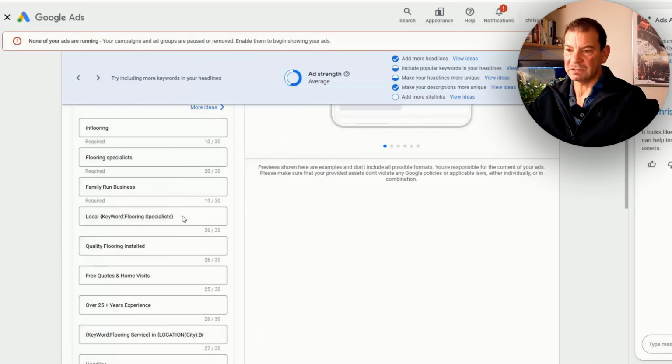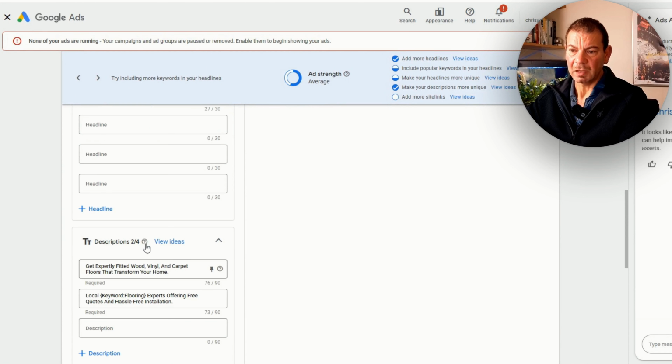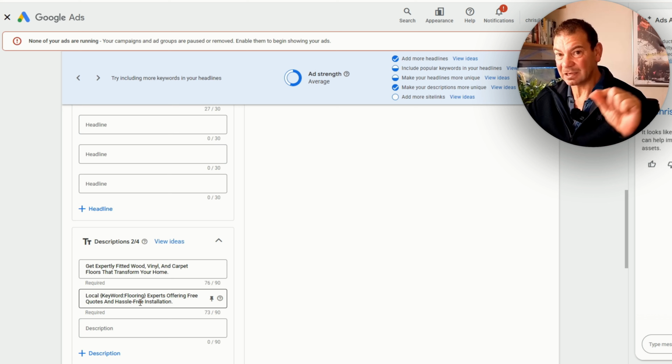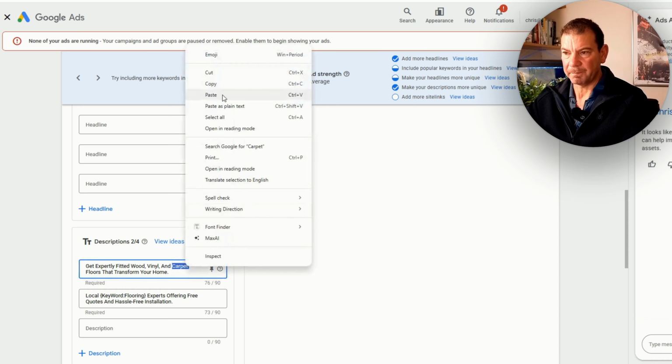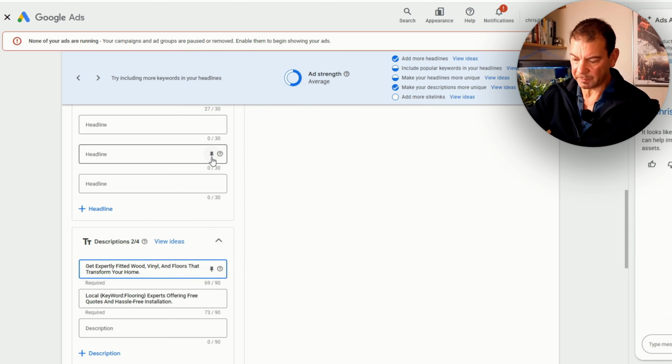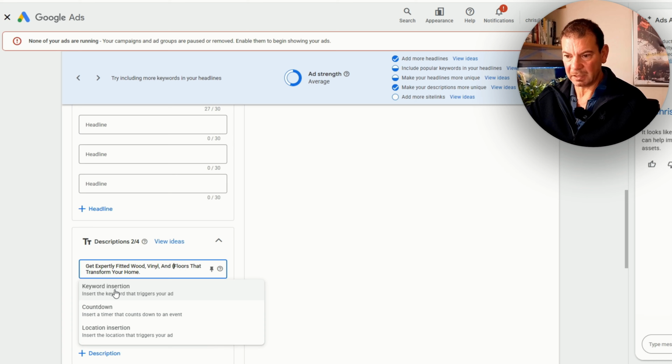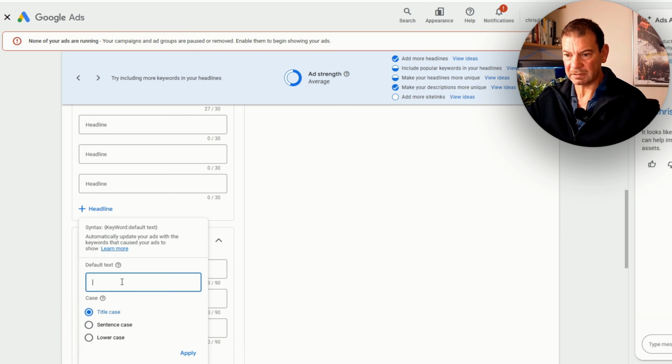So again, let's jump back into the ads. From here, we've got some descriptions, and again, I've put in some dynamic keyword insertion. Remember, as people are searching, they're going to see ads that are relevant to their searches, which is going to give you as an advertiser a higher click-through rate, more conversions, and boost the overall performance of your Google Ads. To do this, I'll just do it with carpet. If we take the word carpet, you put the brace, keyword insertion, put it in title case, then just put in the word there, and then just apply it.